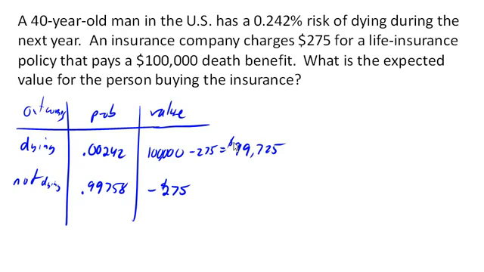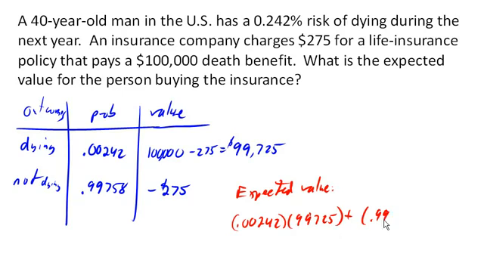So our expected value then, this expected value is the probability multiplied by the value of the outcome plus our other probability times the value of its outcome. And altogether, that gives us a negative value of $33. In other words, if we had a bunch of people, thousands of 40-year-old men, then on average, the men will have lost $33.